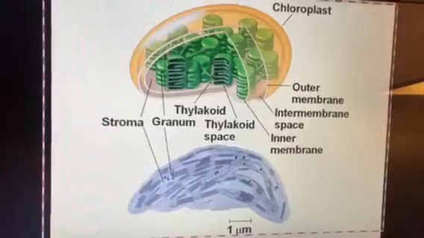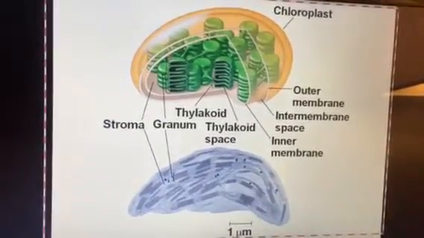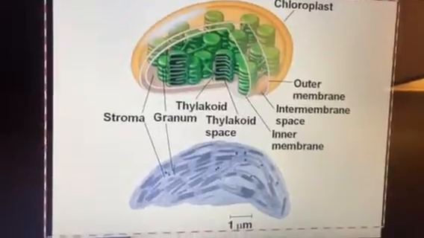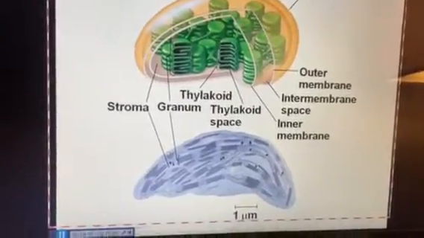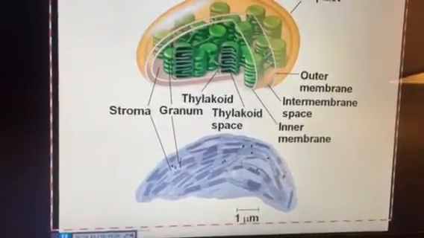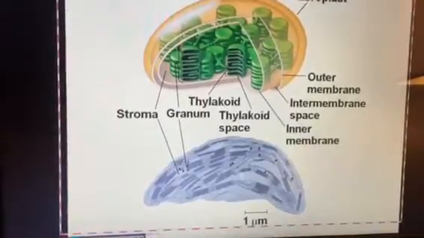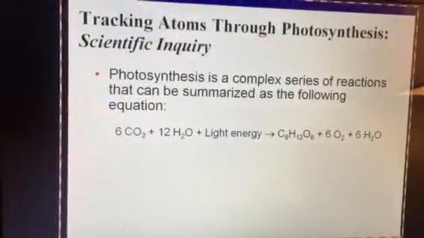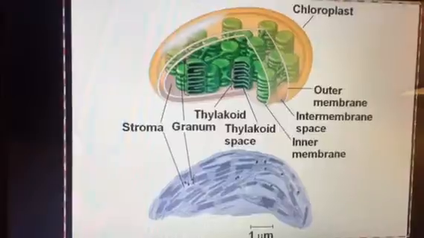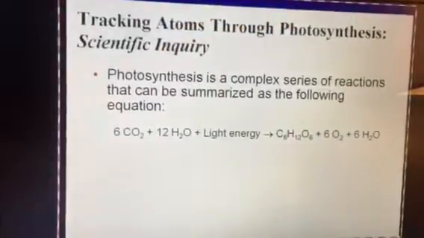The open liquid portion is the stroma, so we can see that the chloroplast is a double membrane structure. It has an outer membrane, and then its inner membrane is all folded up to help produce the thylakoids in those stacks of grana. Be familiar with the structure of chloroplast, just like you should be familiar with the structure of mitochondria.